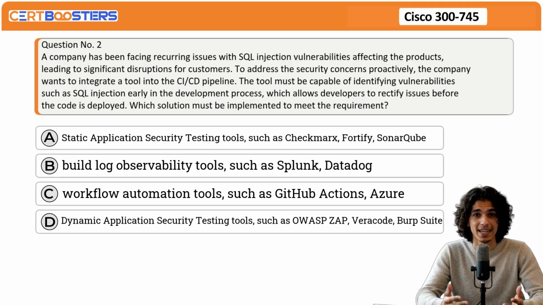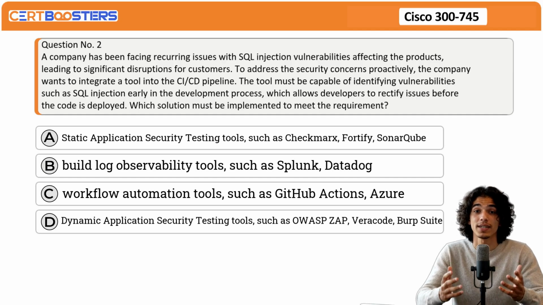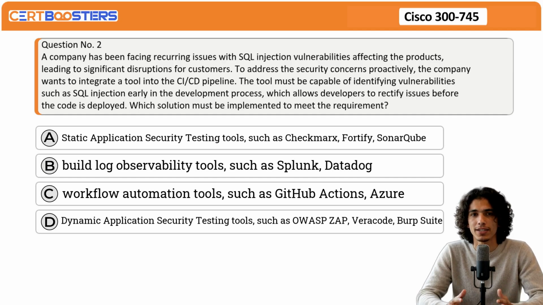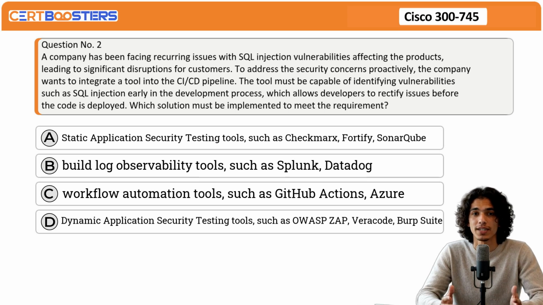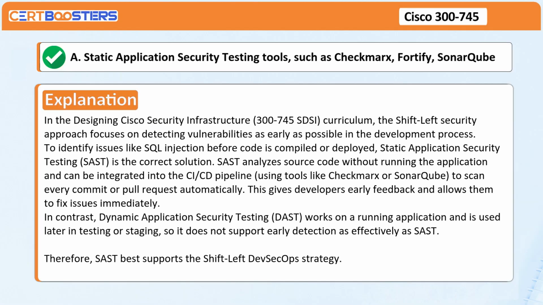A. Static application security testing tools such as Checkmarx, Fortify, SonarQube. B. Build log observability tools such as Splunk, Datadog. C. Workflow automation tools such as GitHub Actions, Azure. D. Dynamic application security testing tools such as OWASP ZAP, Veracode, Burp Suite. Answer. A. Static application security testing tools such as Checkmarx, Fortify, SonarQube.